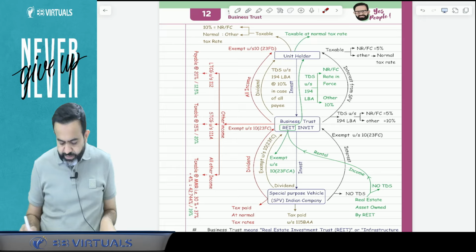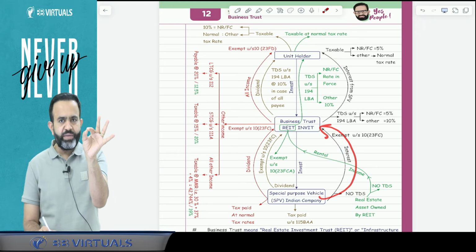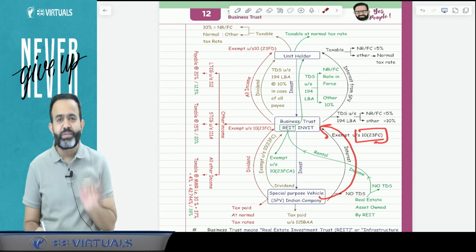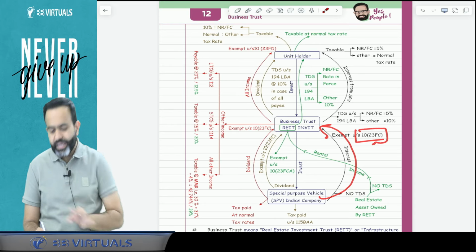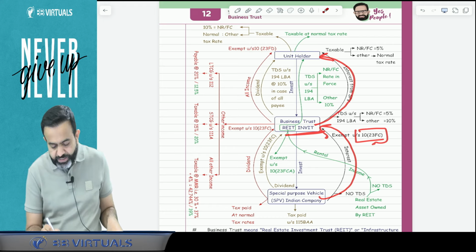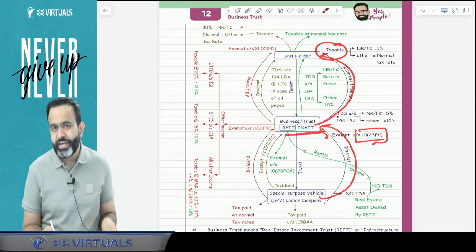Now guys, next is, suppose SPV pays interest to the business trust. If SPV is paying interest to the business trust, then that interest is also exempt under section 10(23FC) in the hands of the business trust. But guys, this interest is going to be taxable in the hands of the unit holder.